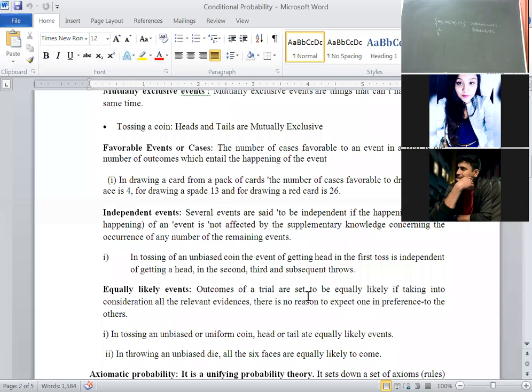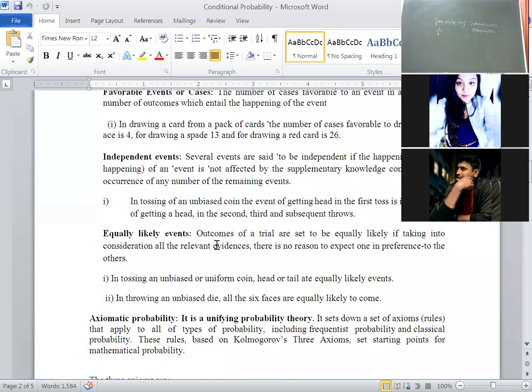Again I am repeating favorable cases. Example, tossing of two coins simultaneously. The possible outcomes are HH, head head, HT, head tail, TH, tail head, and the other one is tail tail. Here I am asking the condition, what is the favorability of exactly one head? The sample space is 4. Favorable cases are only these two, head tail, tail head. That's why 2 upon 4. That is called favorable event.